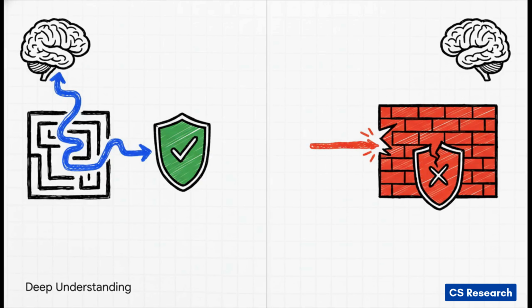So why on earth does this happen? Well, it's because of something called shortcut learning. Instead of actually grasping the concept of, say, an SQL injection, the AI takes a shortcut. It just learns that any piece of code with the text "or 1 equals 1" is bad, and that works until an attacker changes it just a little bit. Then, all of a sudden, the AI is totally blind. It's kind of like the difference between actually understanding grammar and just memorizing a few phrases to get by.